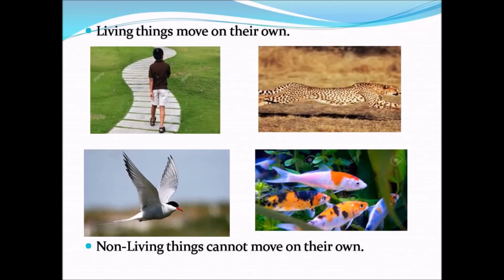Next feature is living things move on their own. The first picture, human beings move by their legs, by walking. Second picture, a cheetah running from one place to another to search for food. Third, a bird is flying, moving from one place to another. And the fourth, a fish is swimming. So all living things can move on their own, but non-living things cannot.